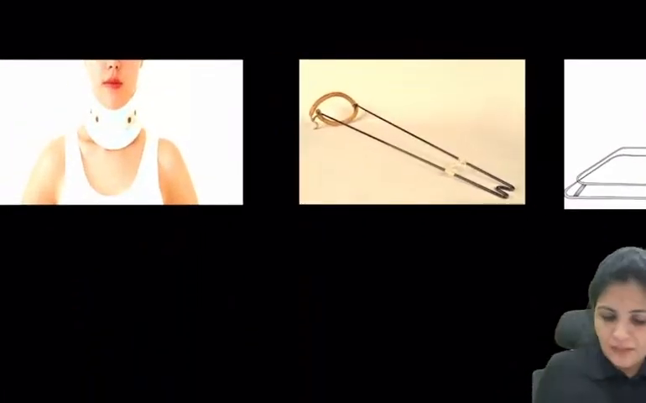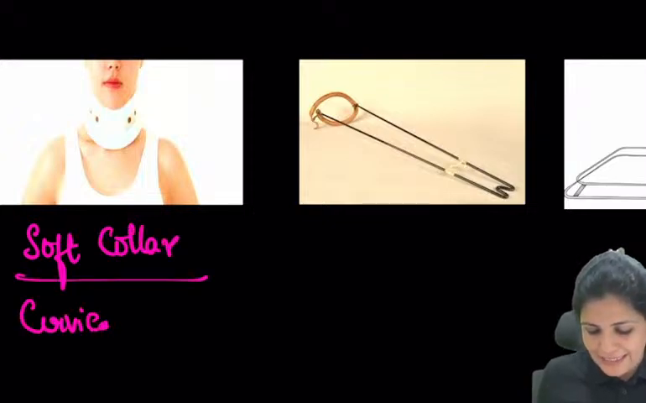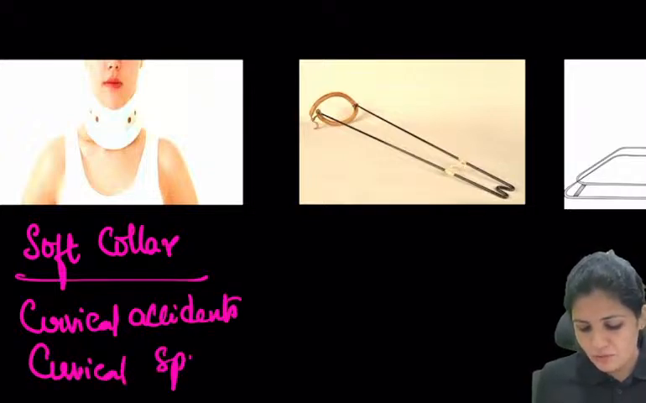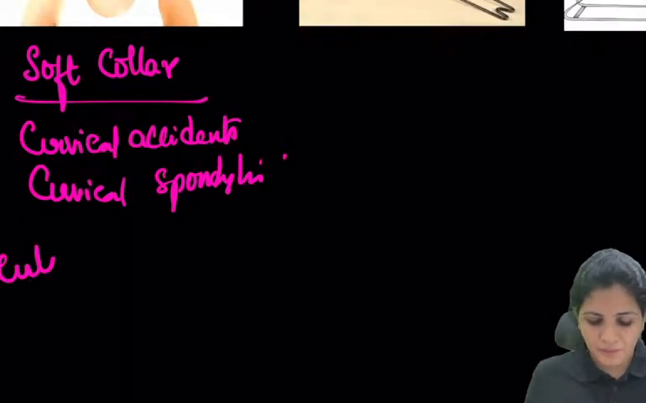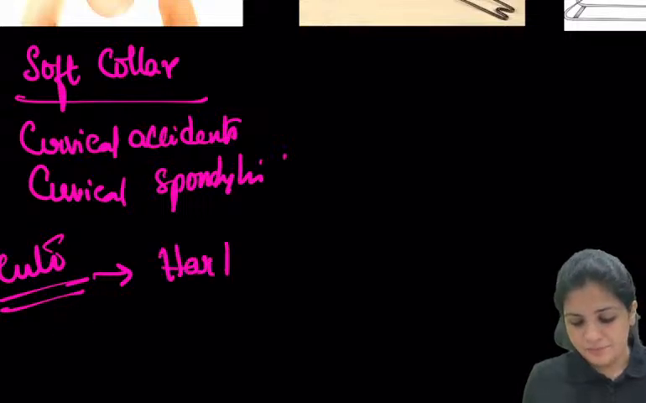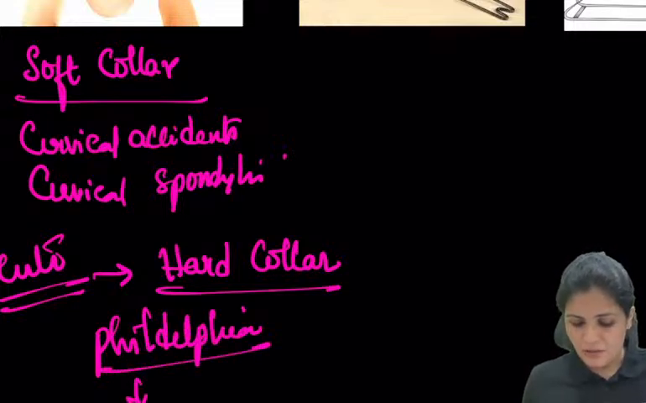Okay, and now name some of them. What is this? This is nothing but your soft collar, mainly used in case of cervical accidents or cervical spondylosis. But in case of trauma, which is very acute trauma, what we use is the hard collar. And there is one more collar which is called the Philadelphia collar. It has a tracheostomy hole.